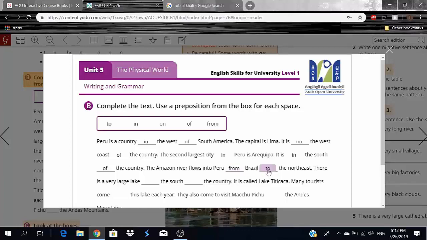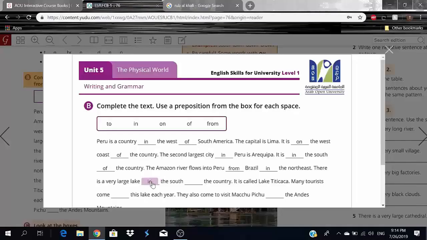Actually, not to, it's in. So I'll take this in right here. So in the northeast, not to the northeast. There is a very large lake in the south of the country.